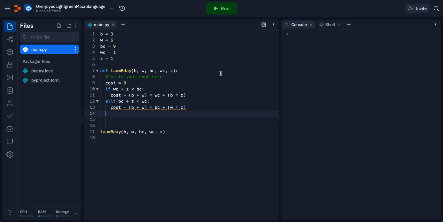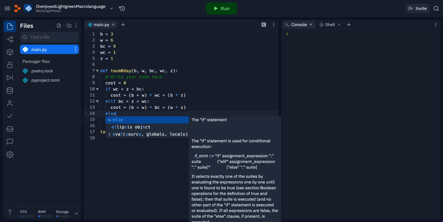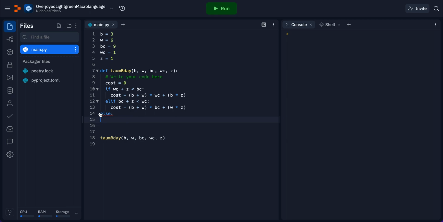But what if there isn't a beneficial arbitrage? Basically, that means that these costs might be the same. Black cost and white cost might be identical, or black cost plus our conversion rate is equal to white cost. But really, all we would need to do is just write an else statement, and that would satisfy any other scenario.